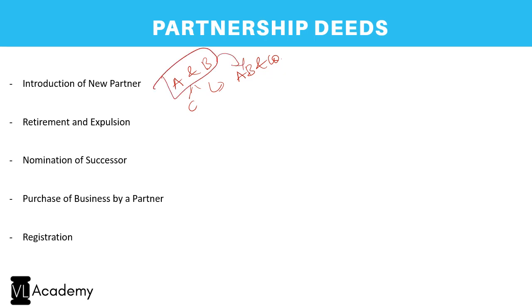Now, with the introduction of a new partner, what happens? This relationship breaks because now the relationship is between A, B and C. The earlier relation was between A and B, and hence the partnership per se has been dissolved. A new partnership is being formed. The firm is not dissolved. Always remember, firm is different from partnership. Partnership is between the partners. So earlier it was between A and B under the same firm AB and Co. Now the partnership is between A, B and C, but the firm is still the same AB and Co. So what I want to say is differentiate the partnership from the firm, correct?